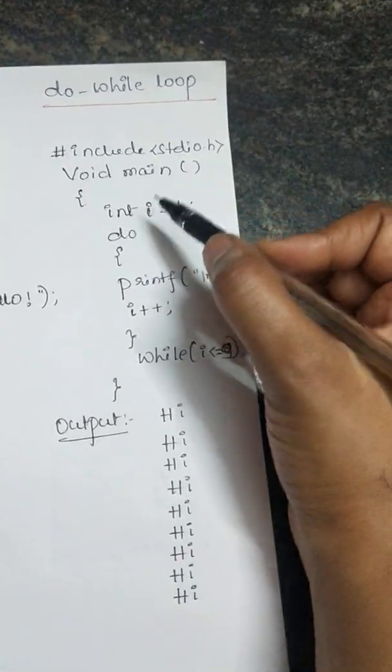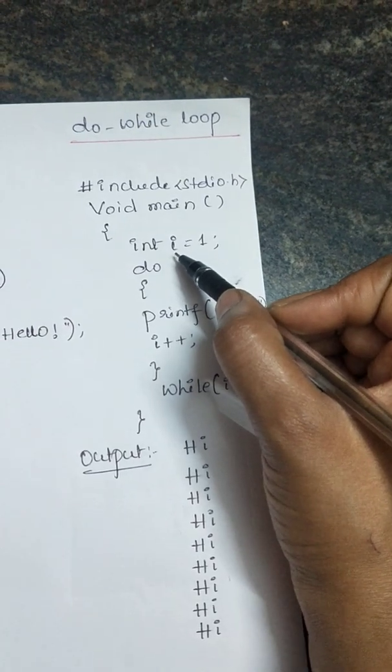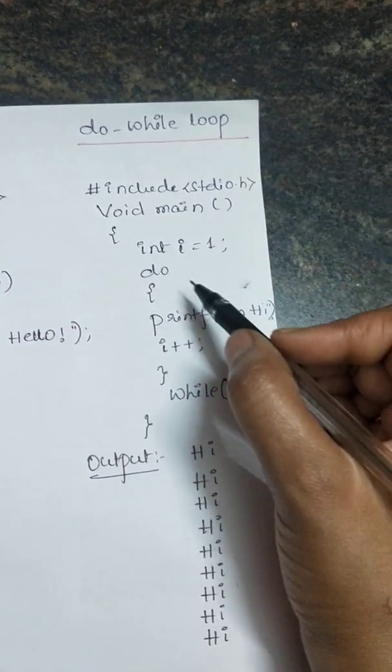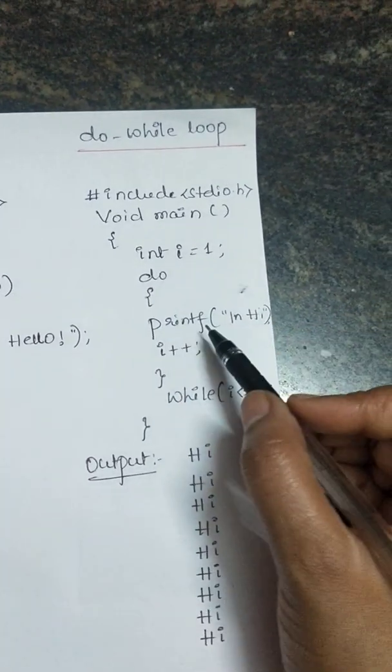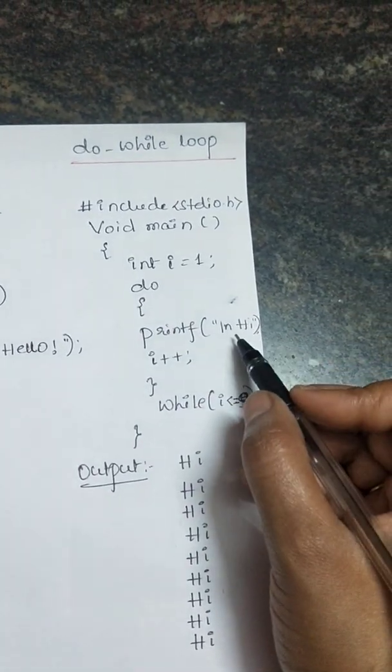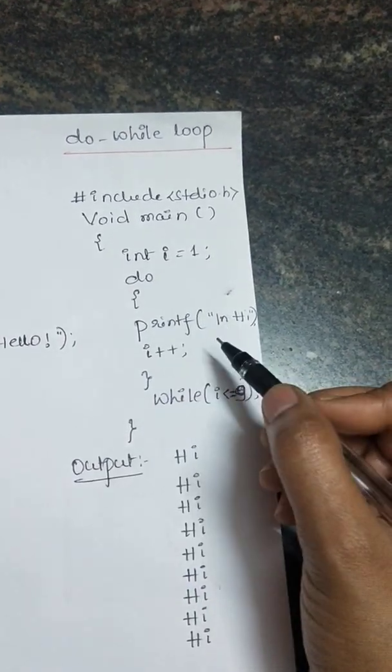Now let us see how the do while loop executes. See here in the do while, here also we have initialized some variable i of type integer to 1, and we have do keyword, and then printf hi will be executed one time, and then it will be incremented.